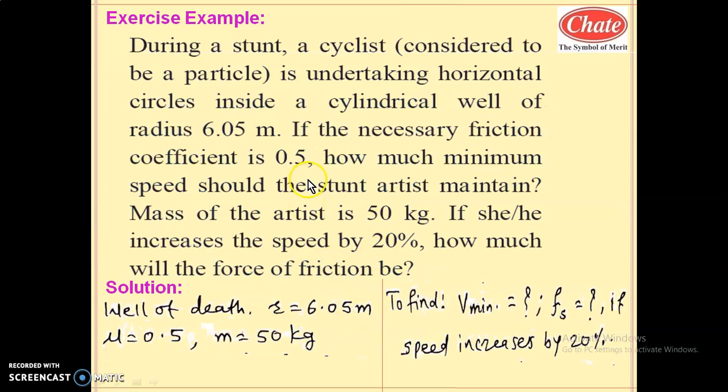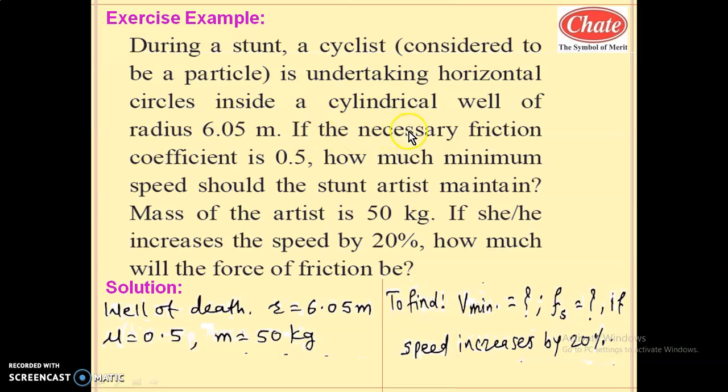Here is one more problem. During a stunt, a cyclist considered to be a particle is undertaking a horizontal circle inside a cylindrical well of radius 6.05 meter. So the radius is given as 6.05 meter and it is a well of death.